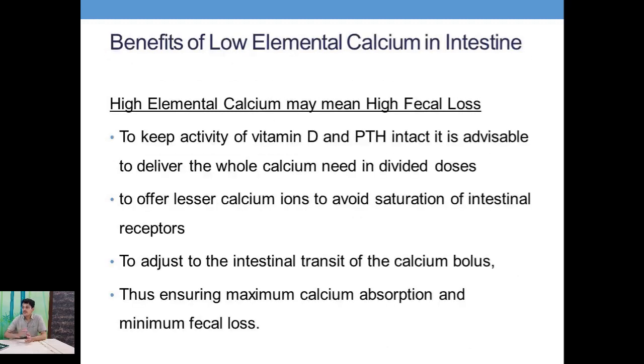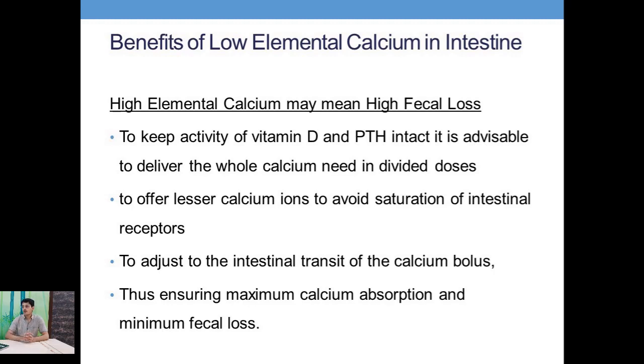So the benefit of a low elemental calcium in the intestines is because a high elemental calcium may lead to a high fecal loss. A high elemental calcium will lead to a low absorption and a high fecal loss. And so low elemental calcium will keep the activity of vitamin D and PTH intact. It will offer fewer calcium ions to avoid saturation of intestinal receptors. It will adjust the intestinal transit to the calcium bolus, and thus it ensures maximum absorption and minimizes the fecal loss.